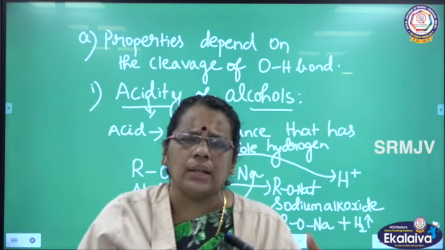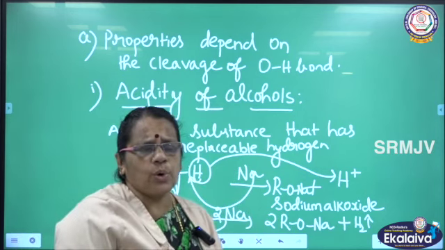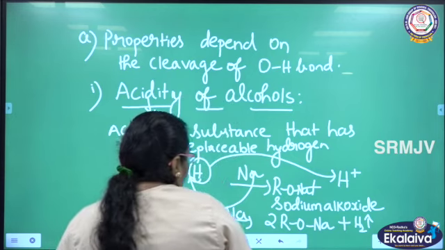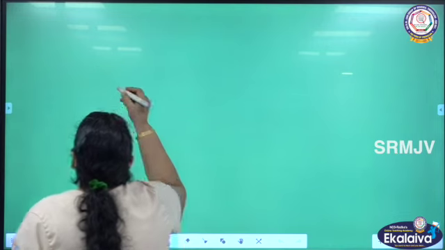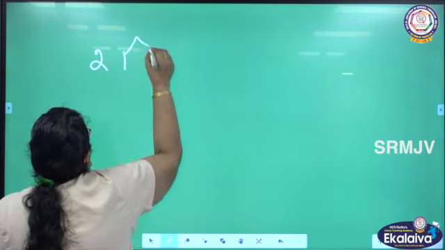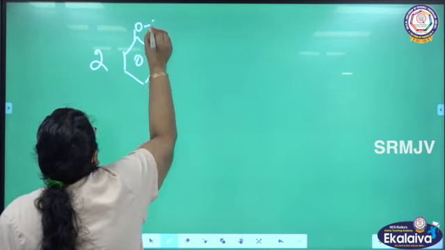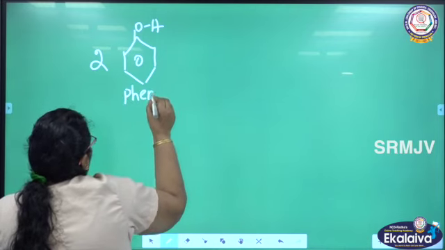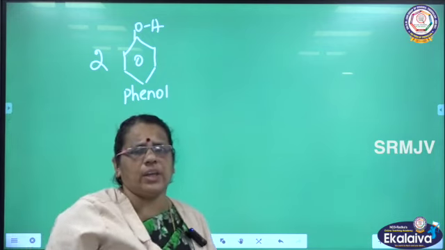When alcohol reacts with sodium, you will be getting a salt, that is sodium alkoxide, with the liberation of hydrogen gas. So, this is one reaction. The same reaction we can write for phenol also. For example, I am writing 2 molecules of phenol. This is phenol. Even phenol also has acidic character.